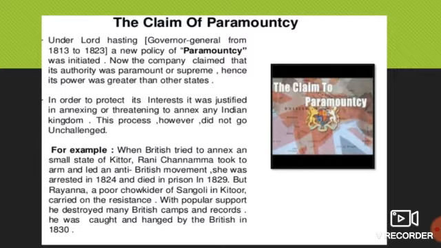Having a strong control, supreme power. Hence, its power was greater than that of Indian states. In order to protect its interest, it was justified in annexing or threatening to annex any Indian kingdom. Means because of that supreme power, they could annex any kingdom of India. So this view continued to guide later British policies as well. So he brought that policy.